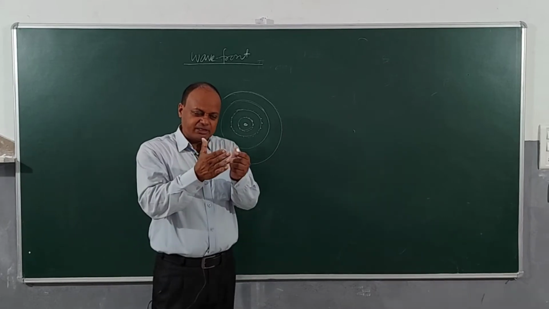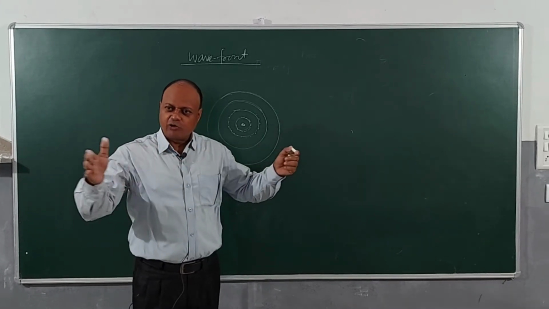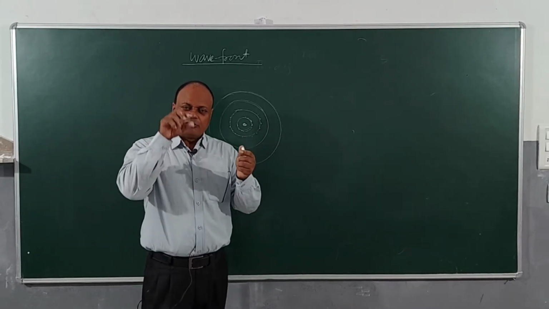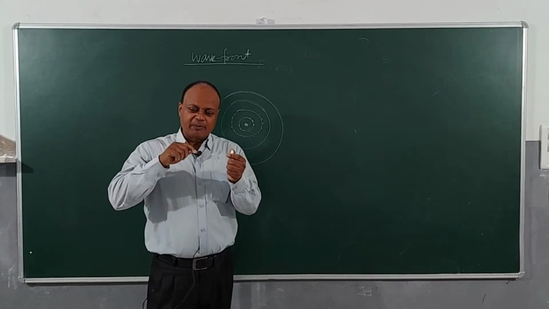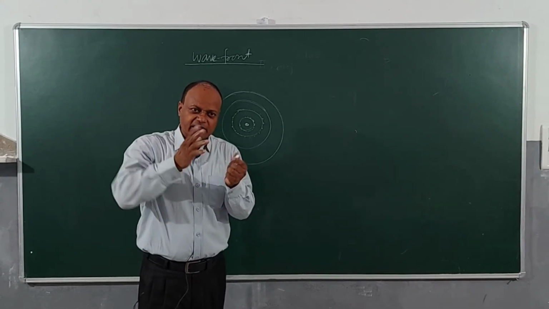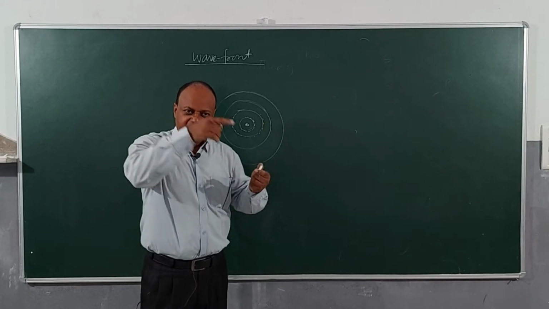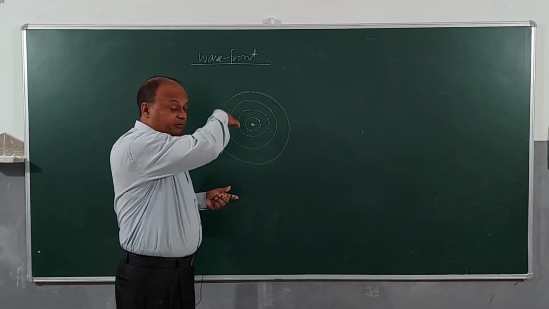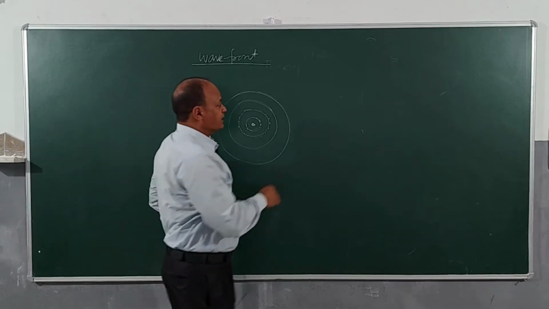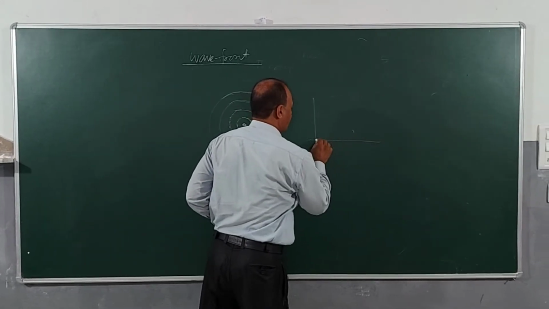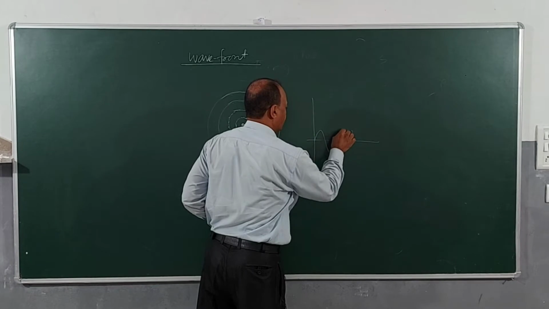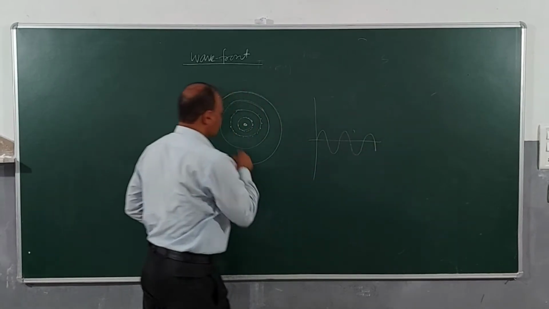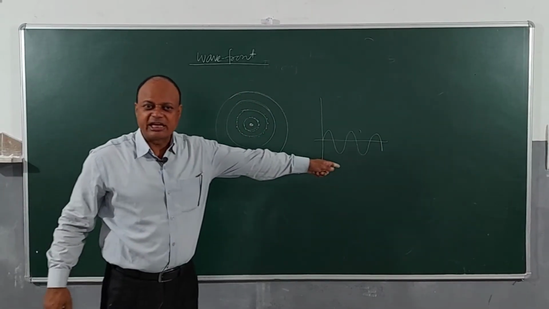Clear? Now, if I understand this like this, I am taking a stone and throwing it on the surface of a lake, and I am seeing the waves are traveling outwards, right? So, if you notice it, you will find at a given instant a number of particles are forming one ring around it. The next moment it goes down and again rises, you see another ring, again goes down, a ring. If you see the side view, this is when you look from the top. When you see the side view, then the side view is something like this. Up, down, again up, down, goes like this. This is the top view and this is the side view.